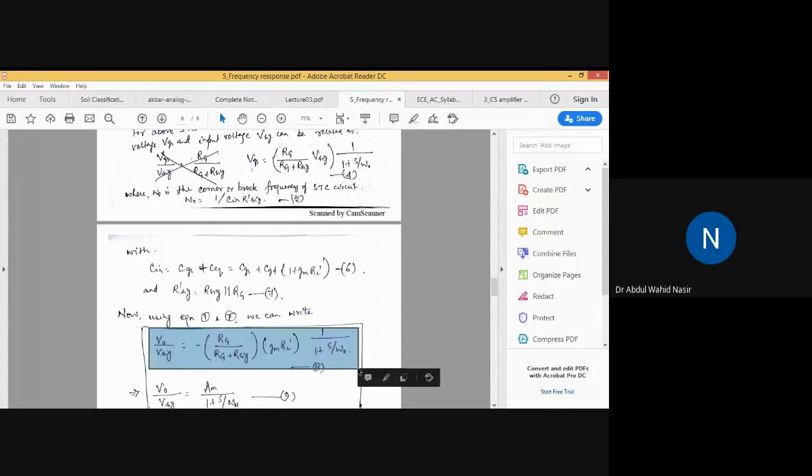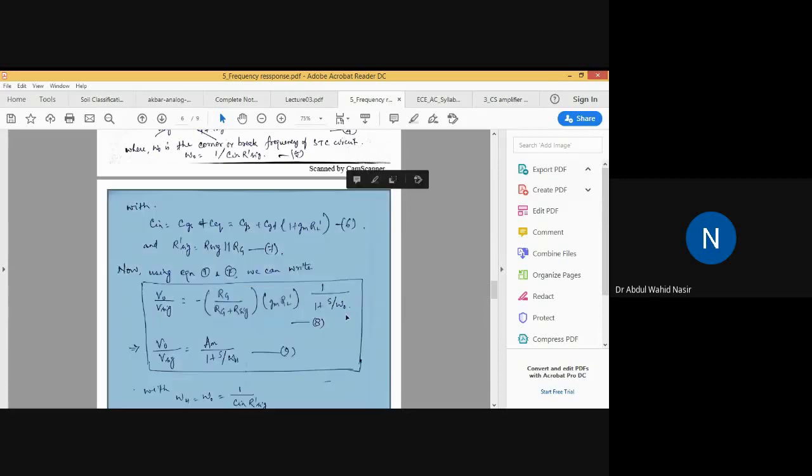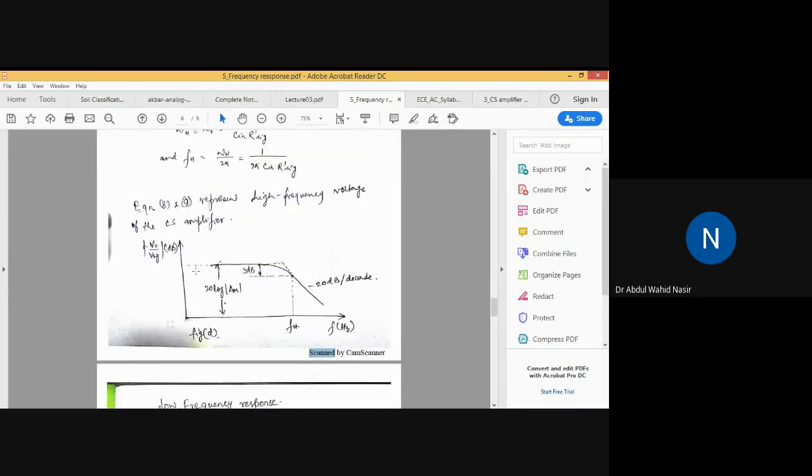This is actually the amplifier gain equation for a CS amplifier for high frequency response. We can see that this ratio depends on the variable S. So if you increase the frequency, the gain will get affected. This can be rearranged as V naught by VSIG equal to AM by 1 plus S by omega h, where omega h is the cutoff frequency and AM is the midband gain, and this is the frequency response of a CS amplifier in the high frequency range.